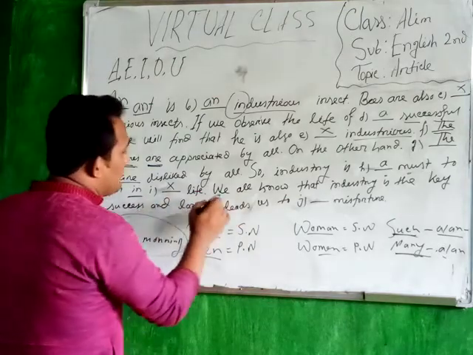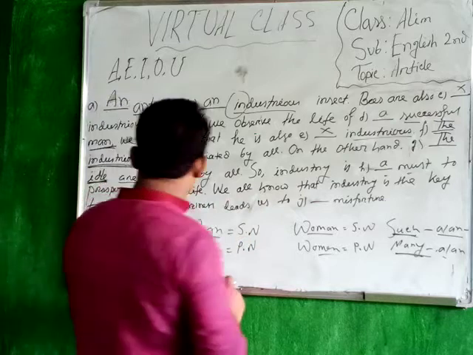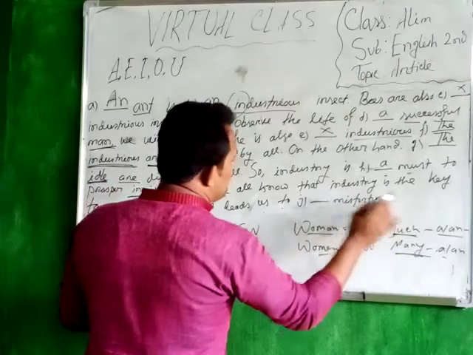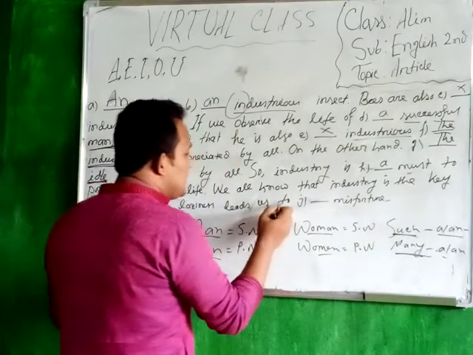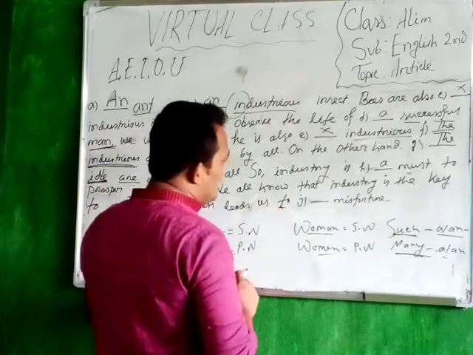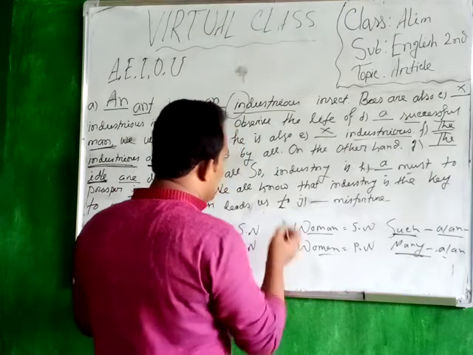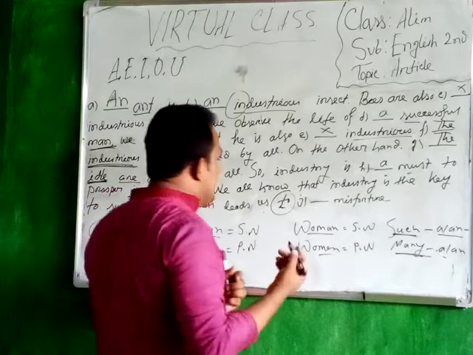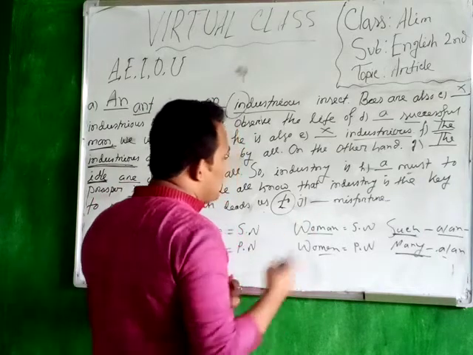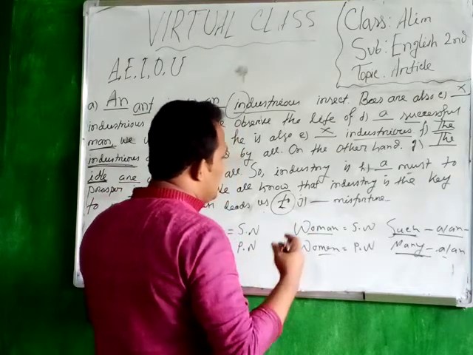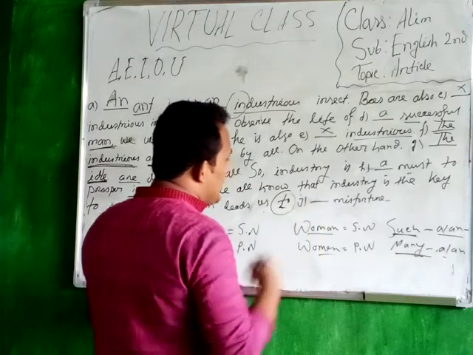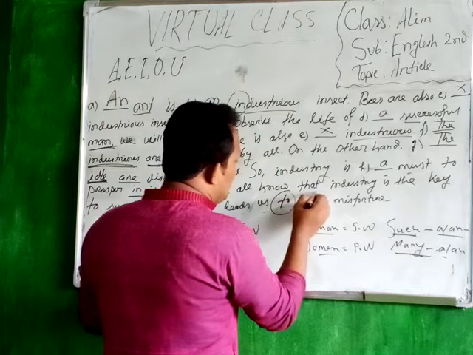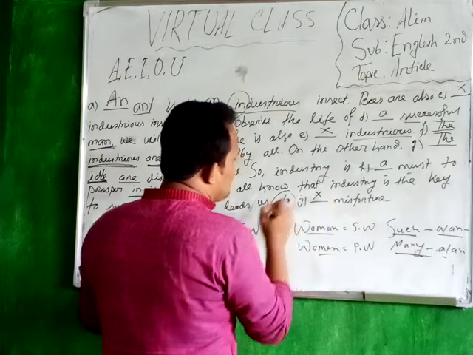So in life, we all know that industry is the key to success, and laziness leads us to misfortune. So we can say that to is an infinitive, or sometimes it is called a preposition. So after a preposition or infinitive, there will be no article, or it will not require any article. So there you have to put a cross.